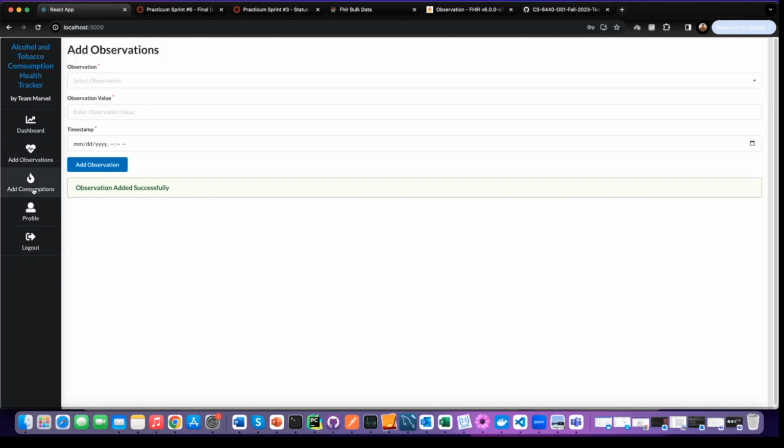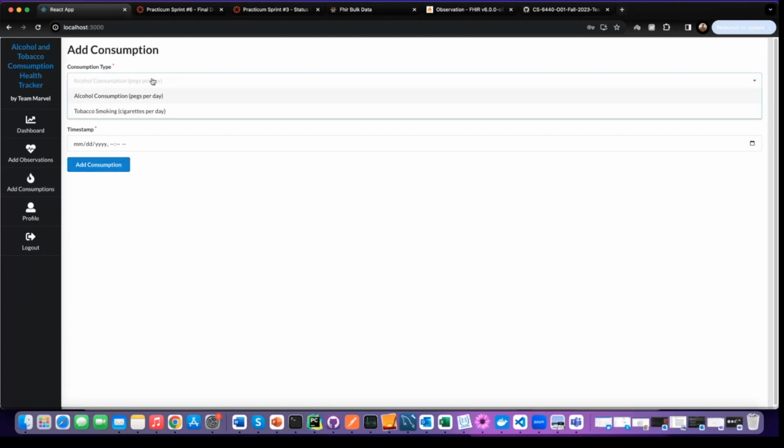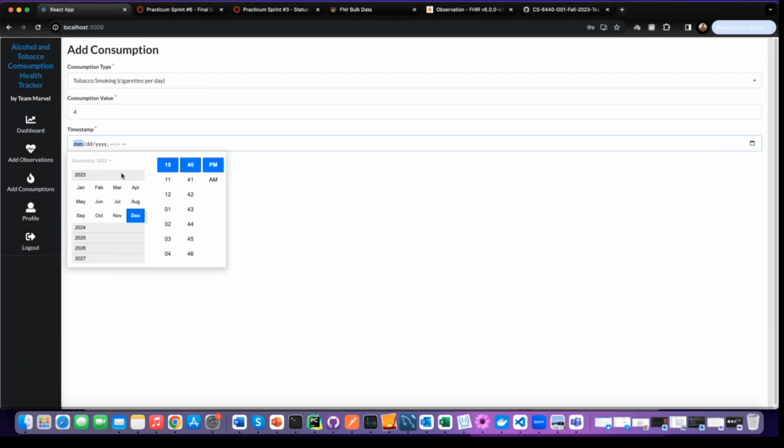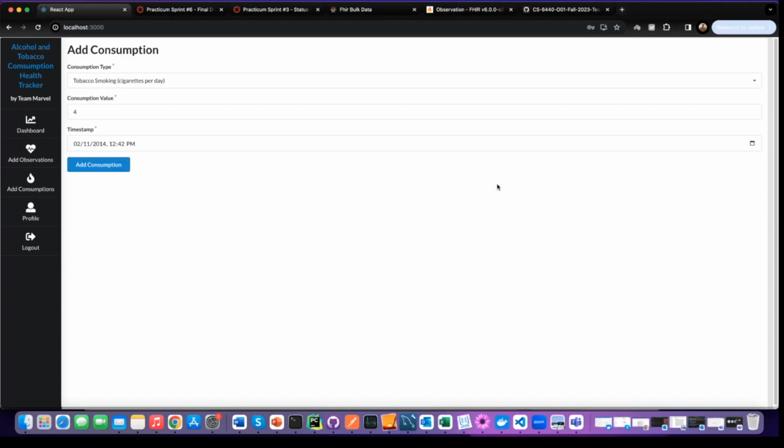Similarly, a user can add lifestyle information like alcohol consumption per day or tobacco consumption per day. So let's add 4 cigarettes per day for the user. And this is also from back in the day in 2014 when we were tracking the information. The application gives the flexibility to add information from the history, as well as add current information over time. We add the consumption, and again, this is talking to the backend database and adding the information there.